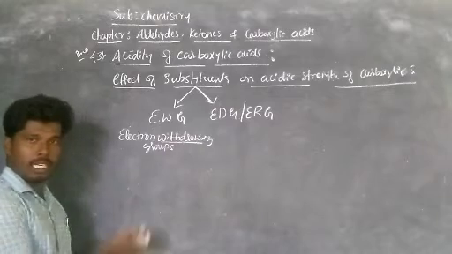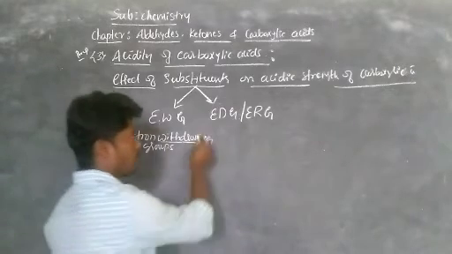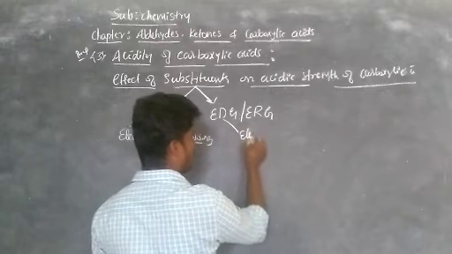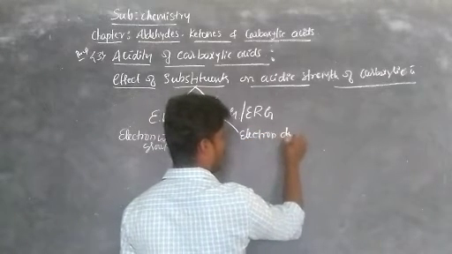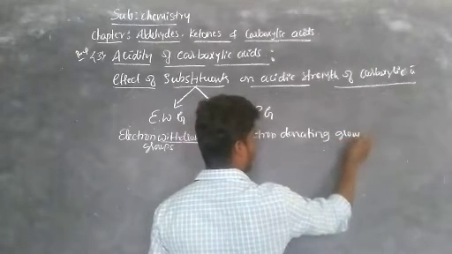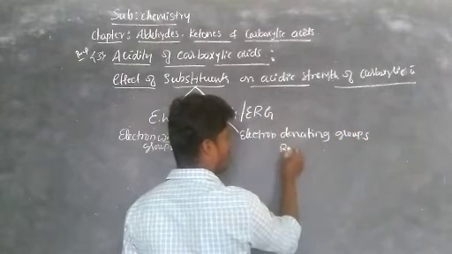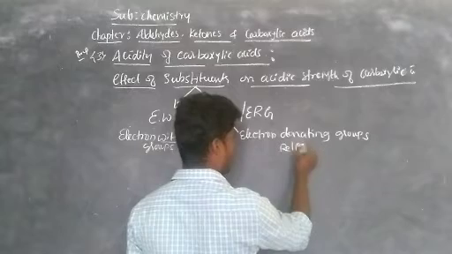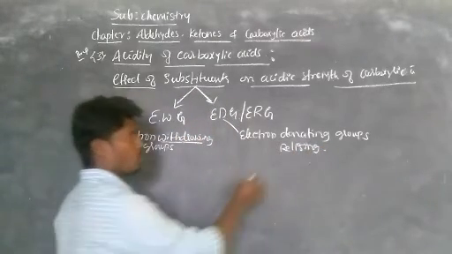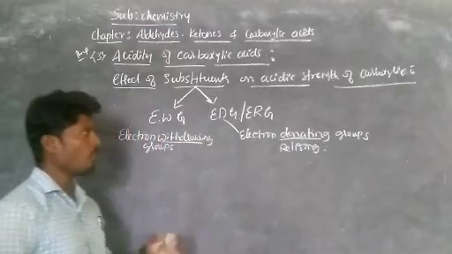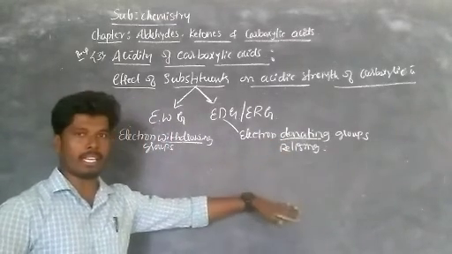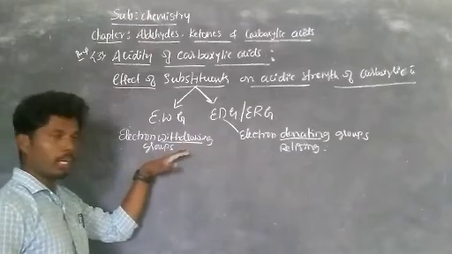Withdrawing means it is taking electrons. This one, electron donating. D means what? Electron donating groups, or electron releasing. Electron releasing or donating, both are the same, right? So by presence of an electron donating group, the acidic character decreases, and with an electron withdrawing group it increases.